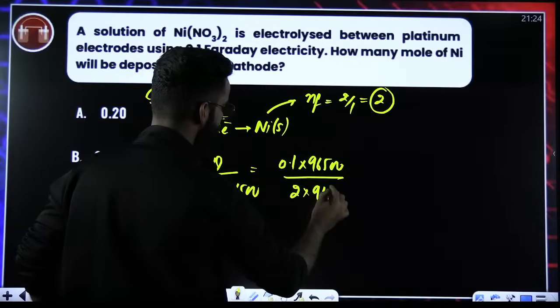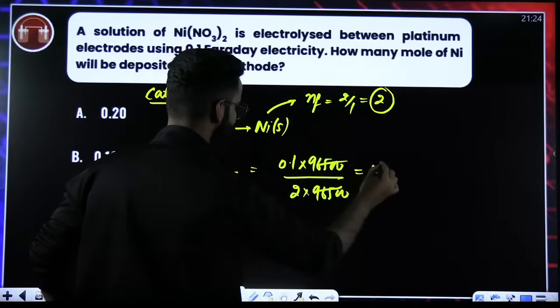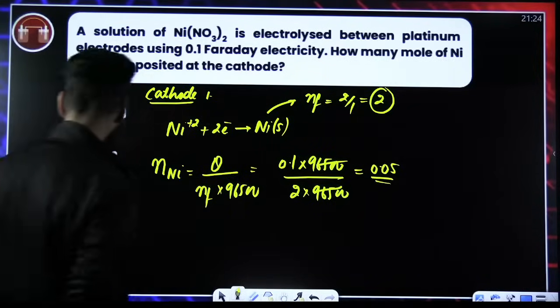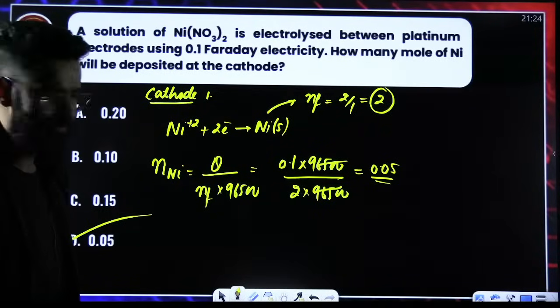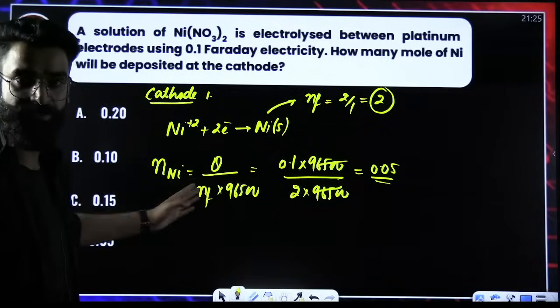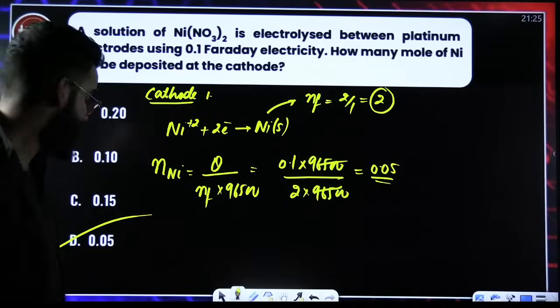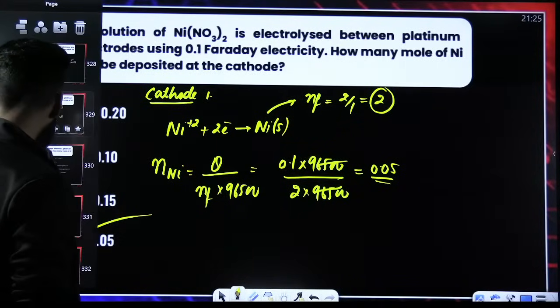Multiplied by 96500, so this term cancels. The value comes out to be 0.05. So 0.05 moles of nickel have been deposited. Right? This formula I've taught you many times in electrochemistry: the number of moles of substance deposited or liberated.